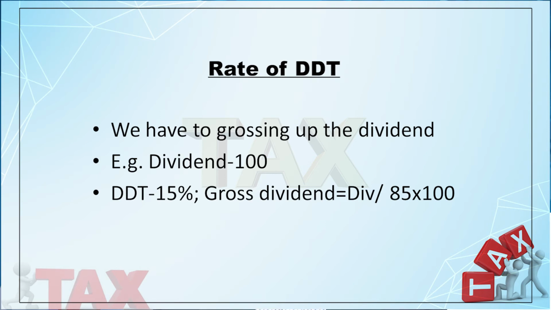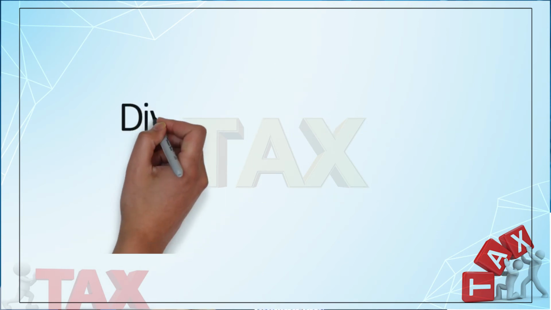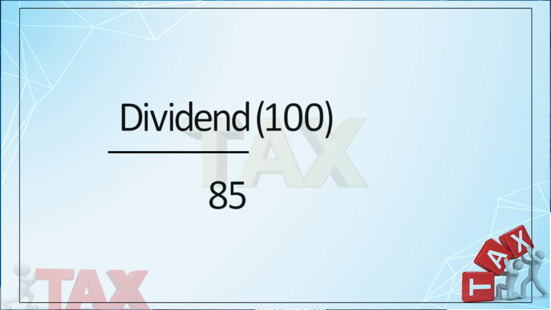So, you have to gross up this dividend. How do you gross up? The gross up would be derived as the dividend 100 by 85. That is, you have to gross up the dividend paid by 100 by 85. At the time of the case study, it will be clear to you further. So, in this current lecture, we have come to know the dividend, dividend distribution tax, and the different types of deemed dividend as defined in section 222 of the Income Tax Act. I hope this lecture will be clear to you again when we take the case studies in the next lecture. Thank you.